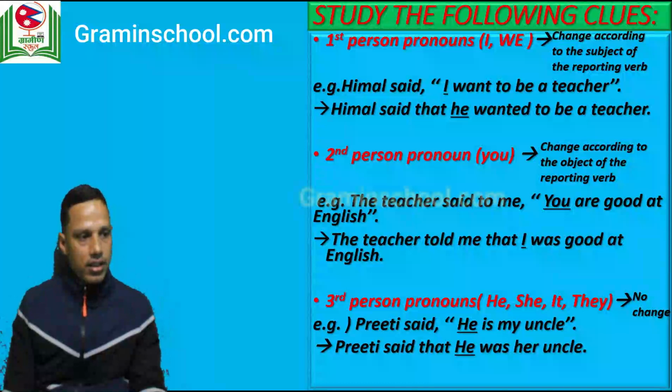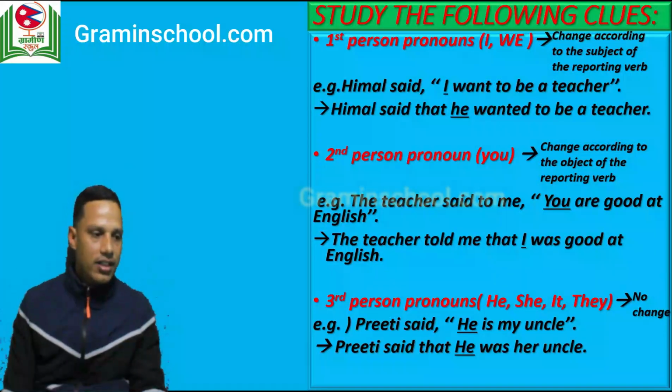Now how to change? Study the following clues. I have provided you with some clues over here about changing the pronouns. When we have a first person pronoun like I and we, we change it according to the subject of the reporting verb. You can notice the example over here. For example, Hemal said, I want to be a teacher, and we have reported it as, Hemal said that he wanted to be a teacher. Here we have changed this first person pronoun I into he, which is the third person pronoun.